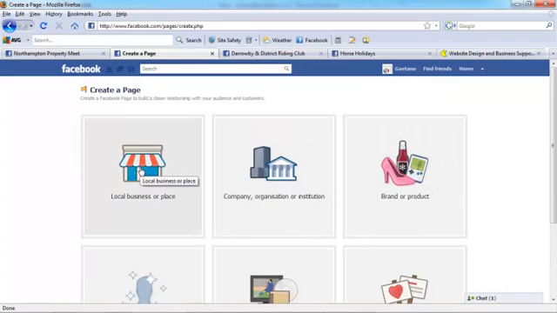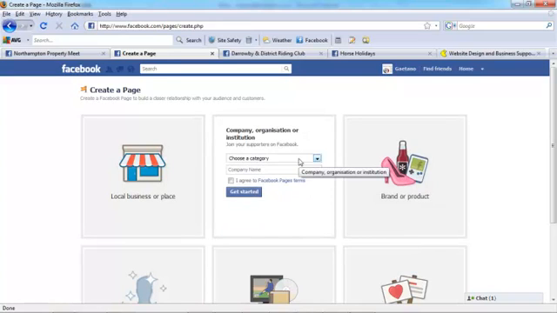Are you looking to create a new page for a particular business, so your new business, a company or organization? The inference there is that that's larger than a local business, or just for an individual brand or product. So you may want this page just to be used for a promotion of a brand new product, and that's it. Let's go with a company.